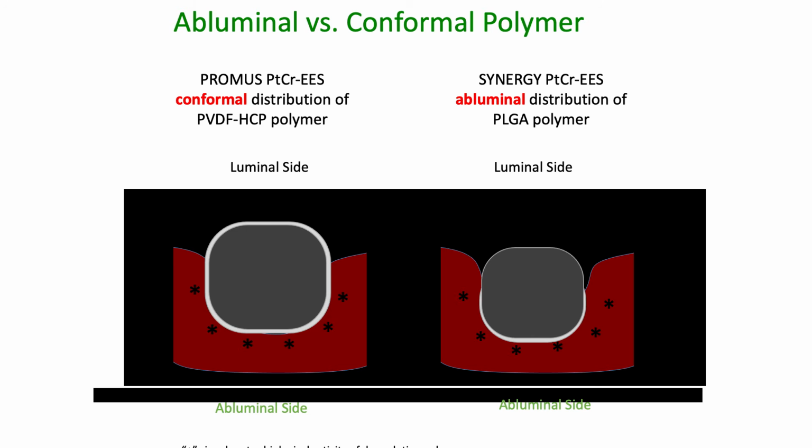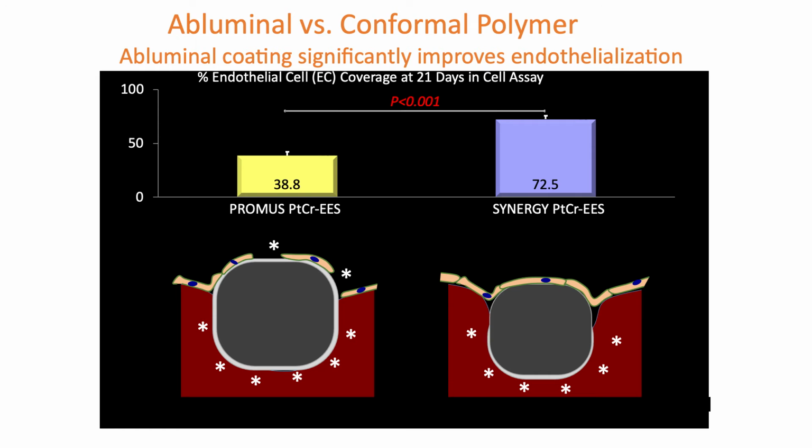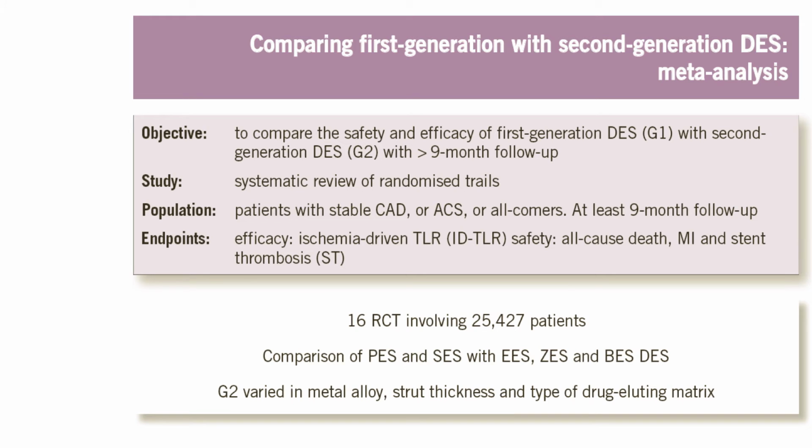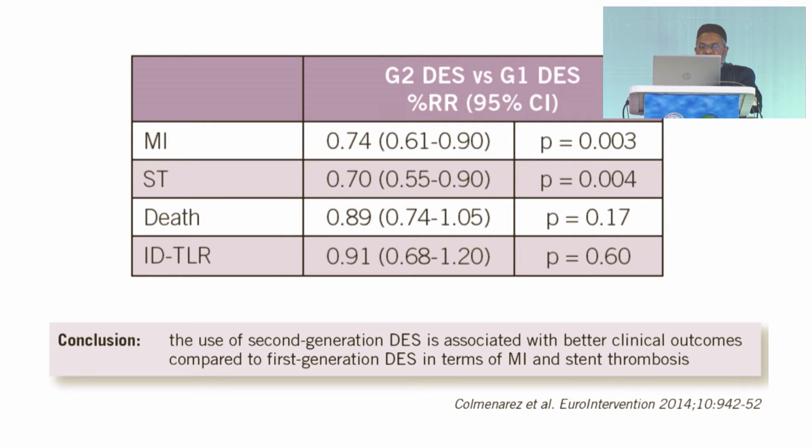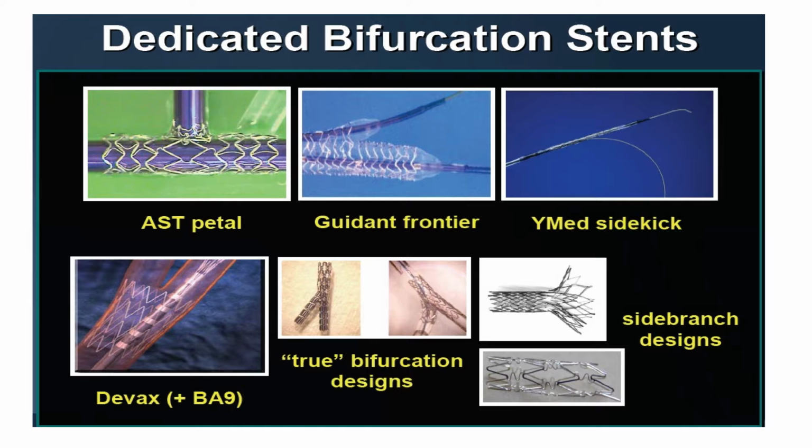Abluminal versus conformal polymer: if we give abluminal polymer, endothelialization will be earlier than with conformal polymer. Comparing first generation with second generation drug-eluting stents, the use of second generation DES is associated with better clinical outcomes than the first generation in terms of MI and stent thrombosis.